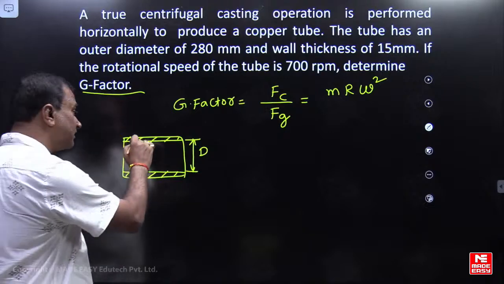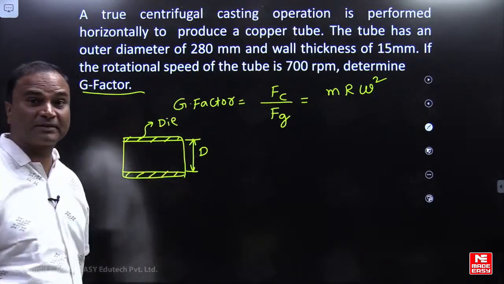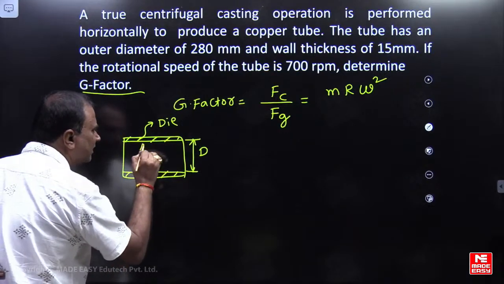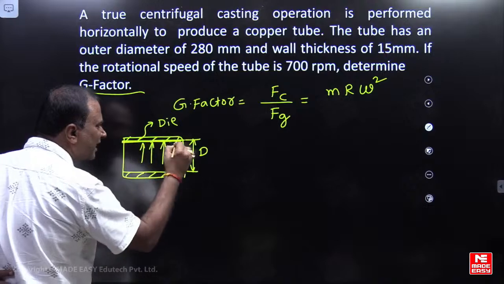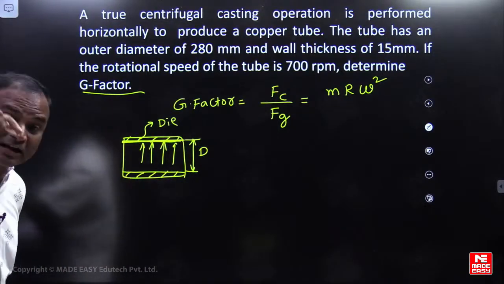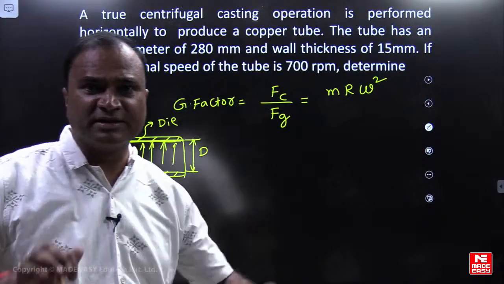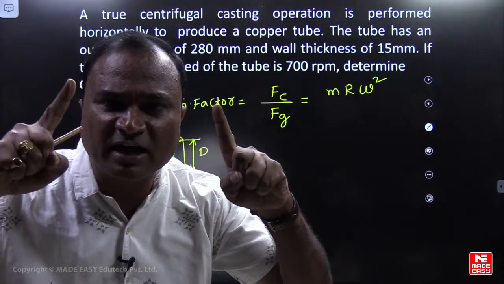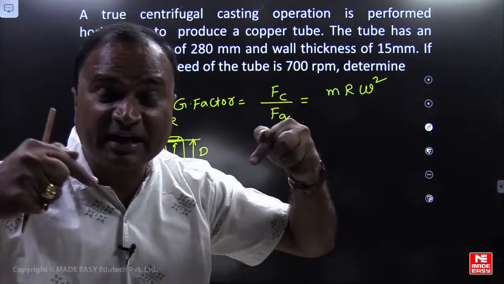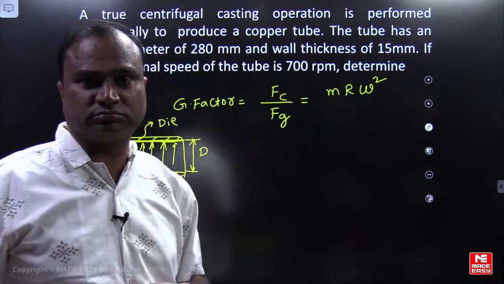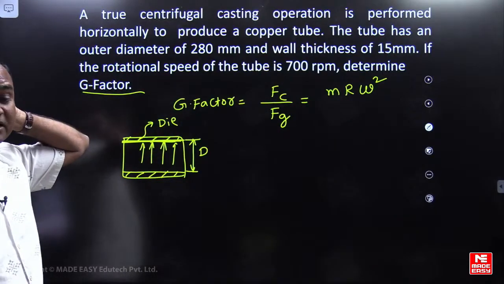If I fill the liquid metal, due to centrifugal force it is acting on this particular surface, at the inside diameter of the die, which is also equal to the outside diameter of the casting. So in centrifugal force calculation, always consider the outside diameter of the casting, or the inside diameter of the die or mold.